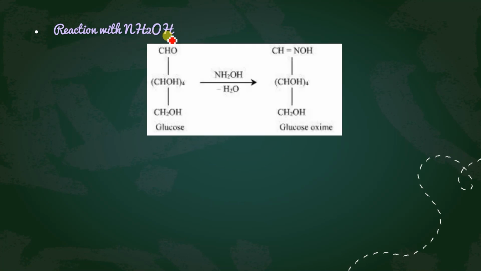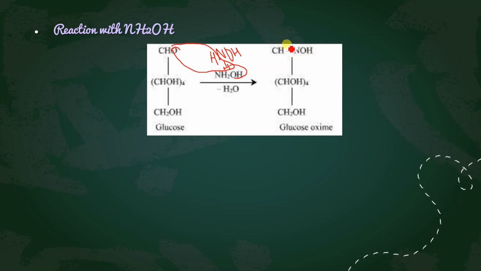When it reacts with this CHO, this oxygen, which is attached with a double bond, will go with the 2 hydrogens to form water, and this NOH group will attach with the double bond.